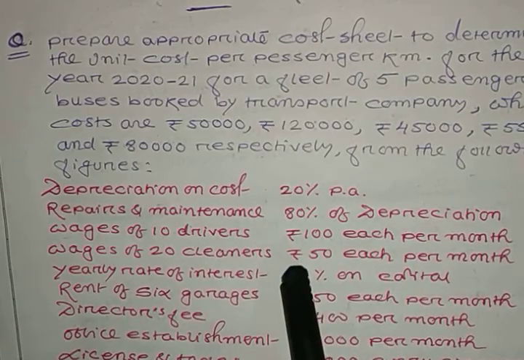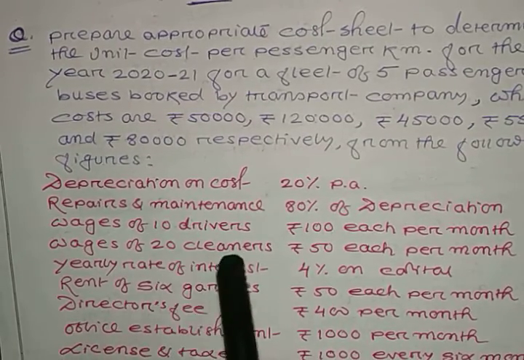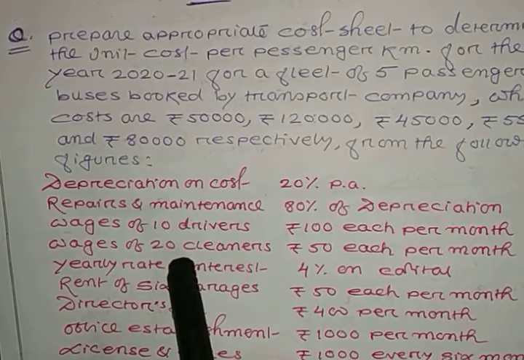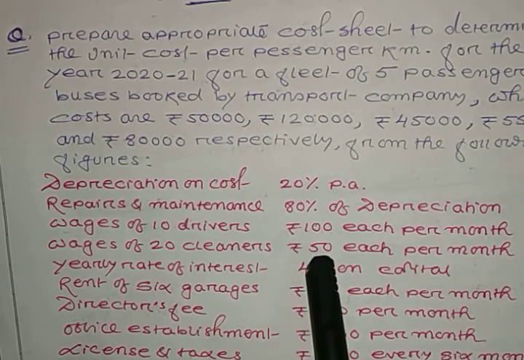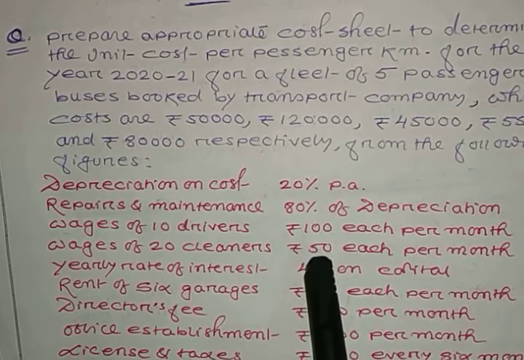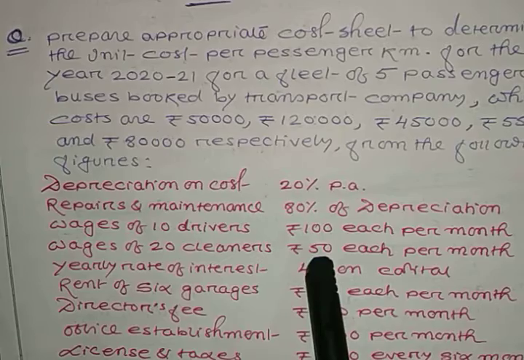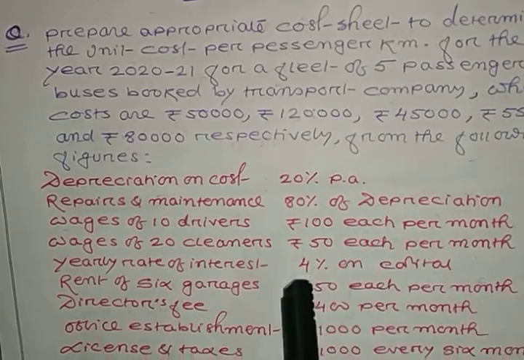Then you will get the wages of 10 drivers. Similarly, the wages of 20 cleaners are given. The total number of cleaners is 20, at rupees 50 each per month. So 20 into 50 per month, into 12.